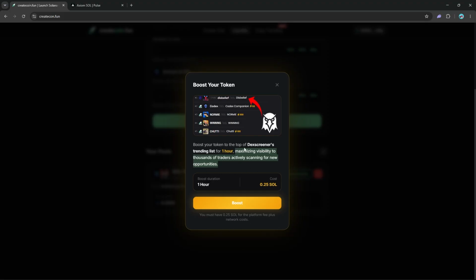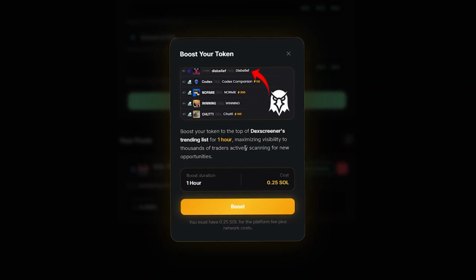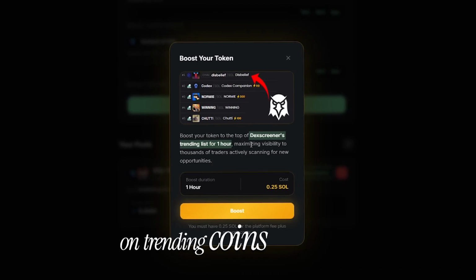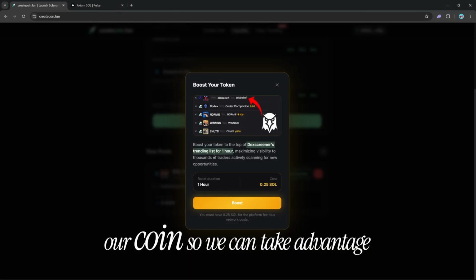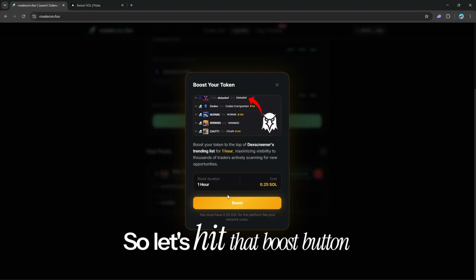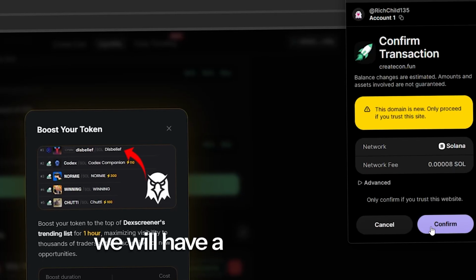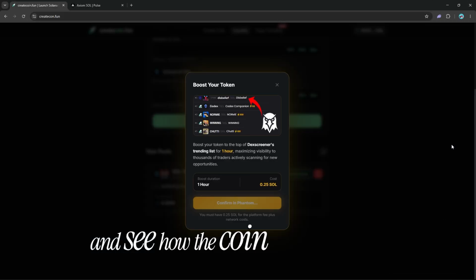So you pay 0.25 SOL and you get kicked up to the top of Dex Screener's trending list. This is fantastic because it means that a lot of bots that are set to auto-detect on trending coins will find our coin. So we can take advantage of the people who are using bots to do their trading. So let's hit that boost button and then that will get our coin rolling really quick, which once I've confirmed, we will have a look in Dex Screener and see how the coin performs.